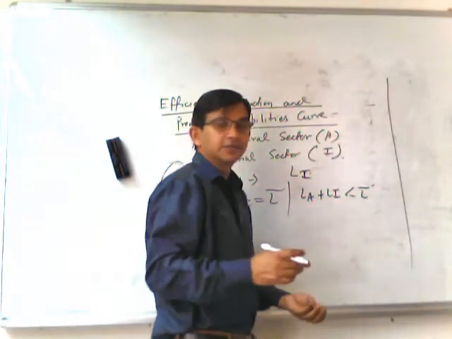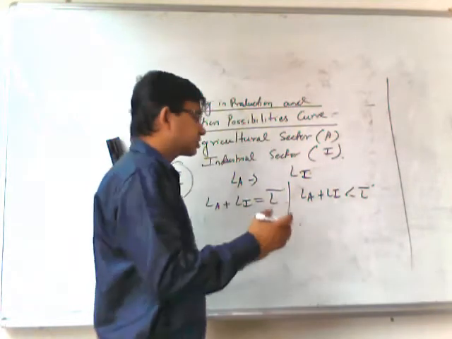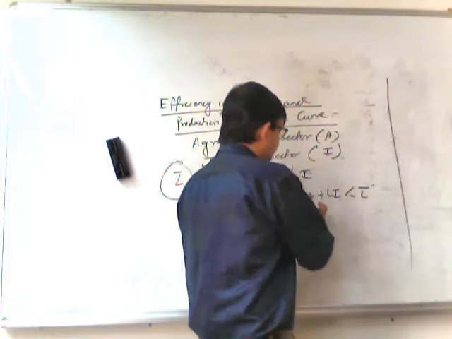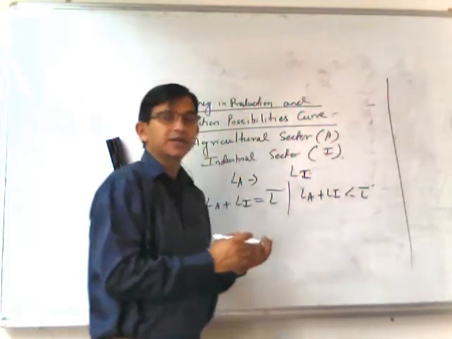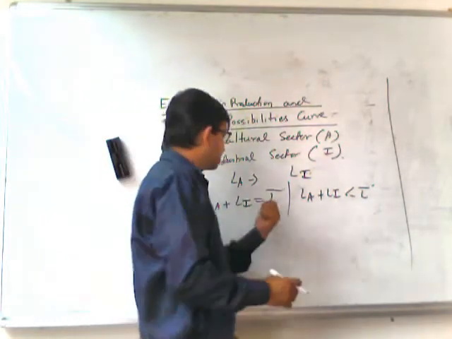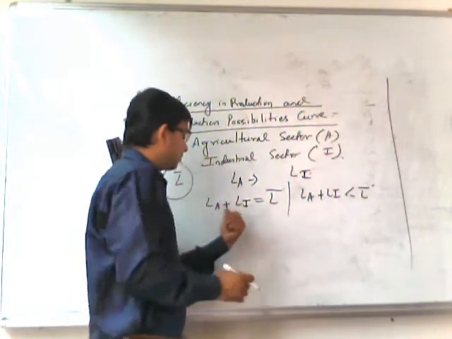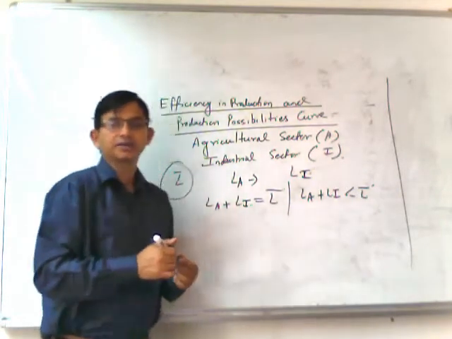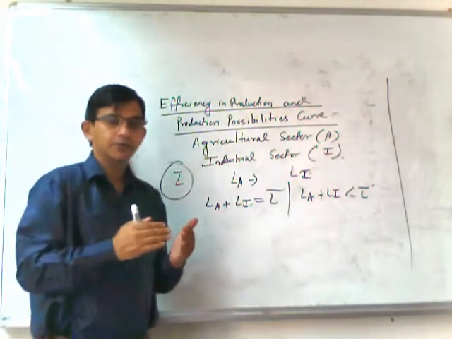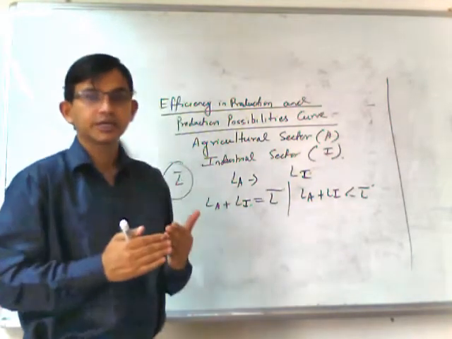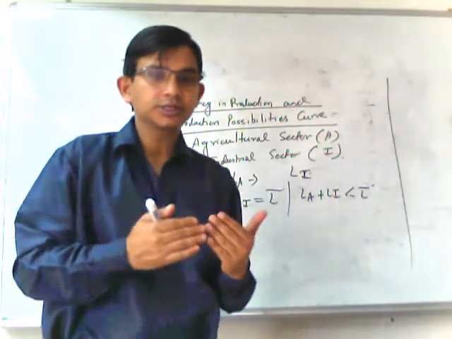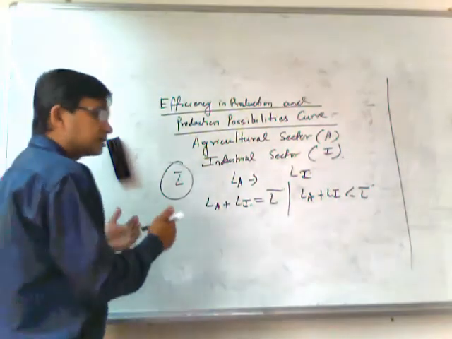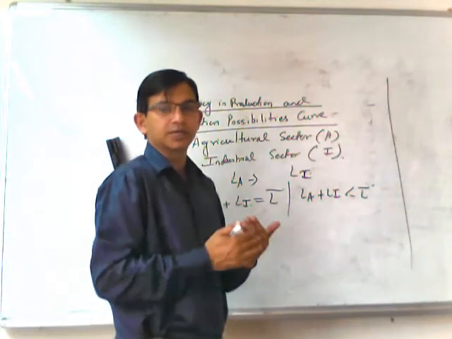We will just appoint workers from the surplus pool of labor. This can continue until we reach the equilibrium point, LA plus LI equals L bar. So from here we find that efficiency in production of a country means a situation in which all the resources are perfectly utilized and there is no surplus resource in the country.